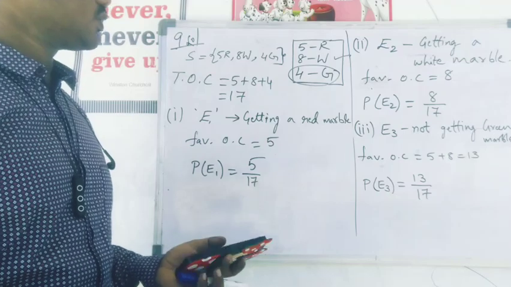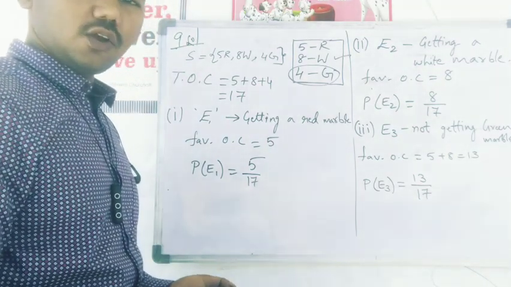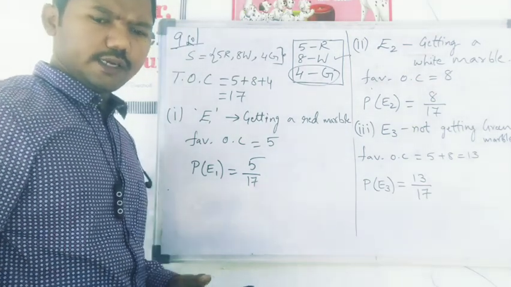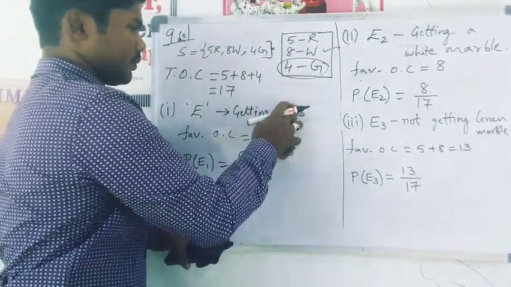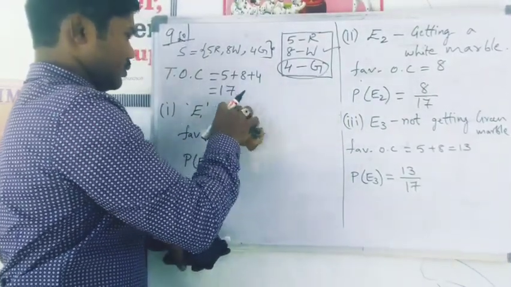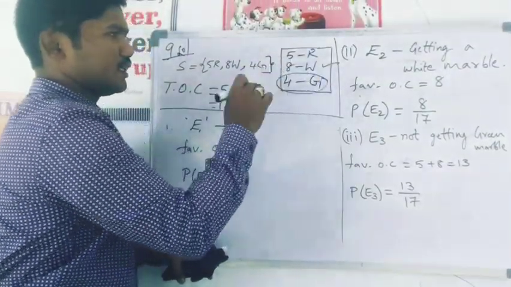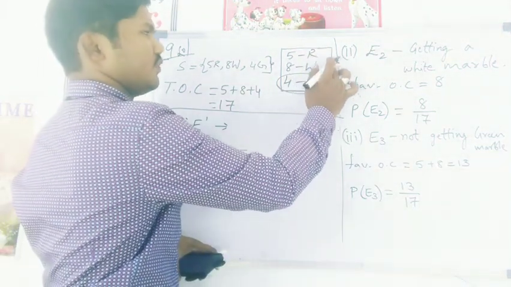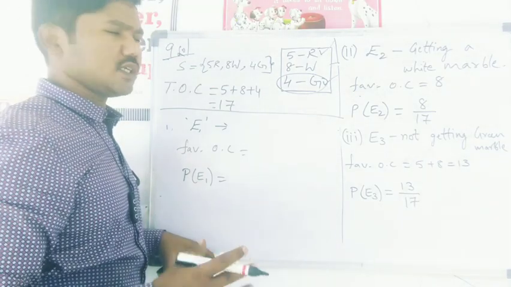Now in this type of questions, he may ask you, what is the probability of getting either red or green marble? In such questions, what will you do? Just an example. Either green or red means even if red comes, that's fine for me, and even if green comes, that's fine for me.